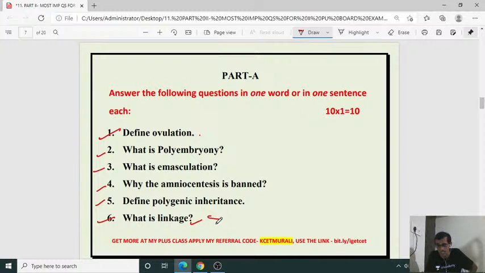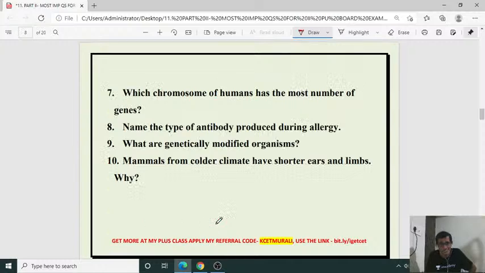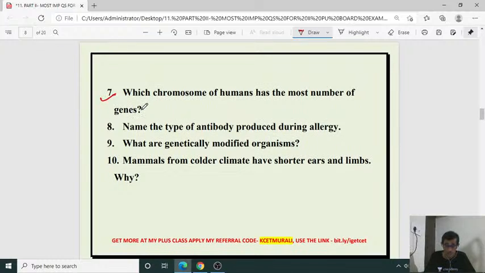So what is linkage? Linkage is the physical association of genes on a chromosome, that is called linkage. Then which chromosome of humans has the most number of genes? Coming under Human Genome Project, what is the main output of the Human Genome Project? One of the things is knowing the chromosome with the most genes present. So which is that one? Chromosome number 1. Chromosome number 1 has the most number of genes.